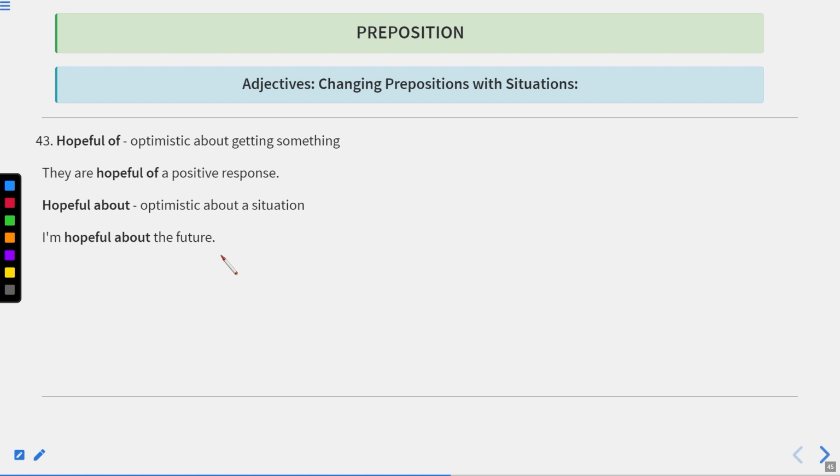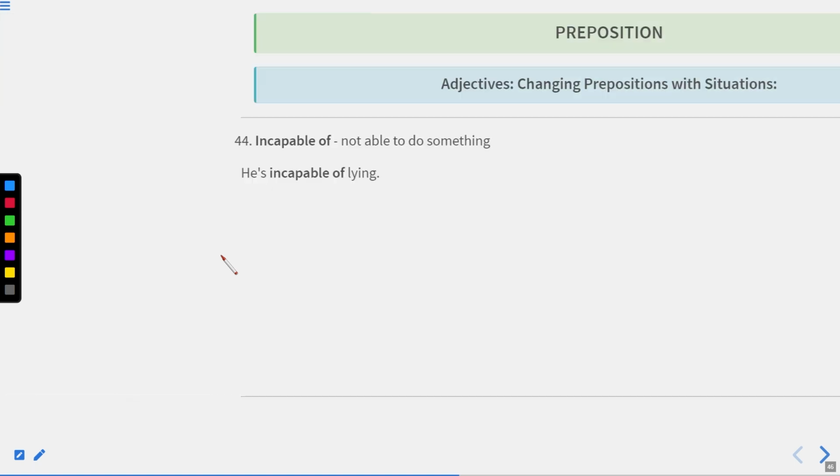Hopeful of means optimistic about getting something. They are hopeful of a positive response. Hopeful about, optimistic about a situation. I'm hopeful about the future. Okay, now let us move to the next one.